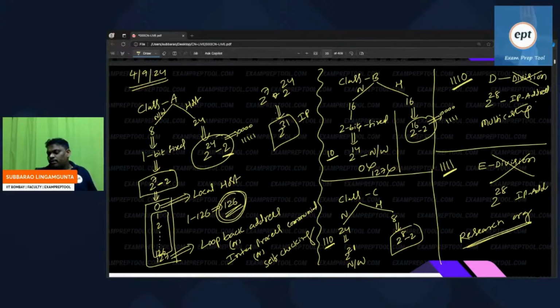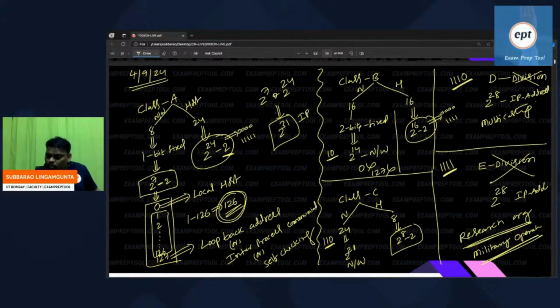Research purpose and military operations, some special purpose. These are special: research organizations, military purpose. Some security is required. In the military also, there are so many IP addresses, and you cannot reveal those IP addresses to anyone. Research purpose, military purpose, some special purposes. So please remember these lines also.